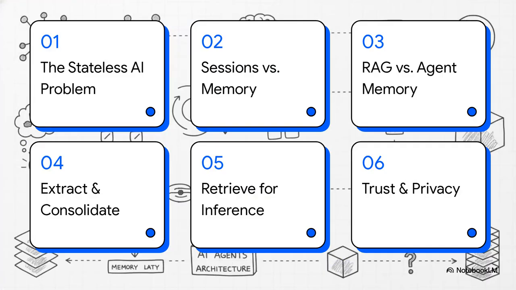Here is the mental scaffolding for our journey today. We'll start with the stateless AI problem, look at sessions versus long-term memory, compare RAG to agent memory, check out extracting and consolidating data, see how retrieving for inference works, and finally wrap up with trust and privacy.